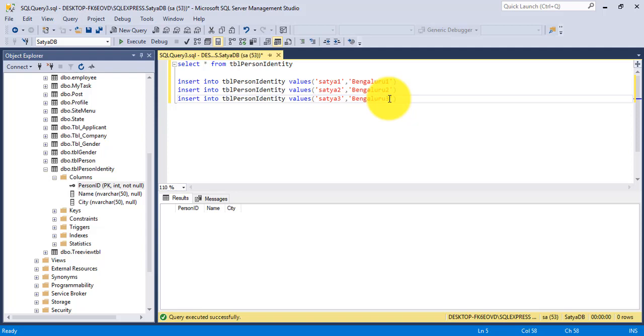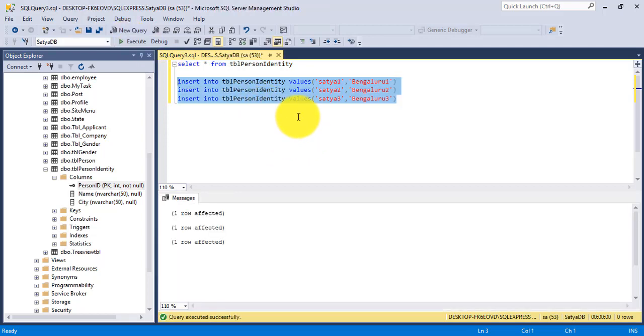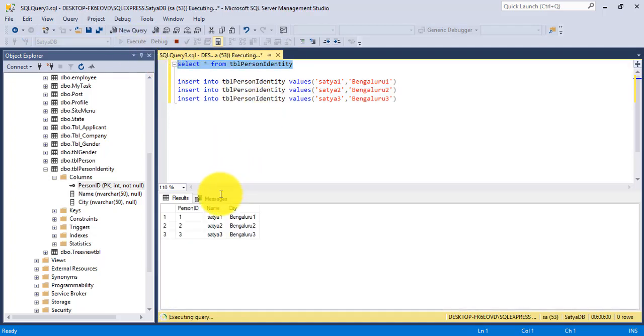I want to insert 3 records, so I'll show you how to see here. During the insert in the table, I have not mentioned the person ID value here, because it will be automatically inserted by the SQL Server, so no need to specify this value because it is an identity column. So 3 rows are affected. If you check here, see here the person ID is 1, 2 and 3, so it is an auto increment of the person ID column.